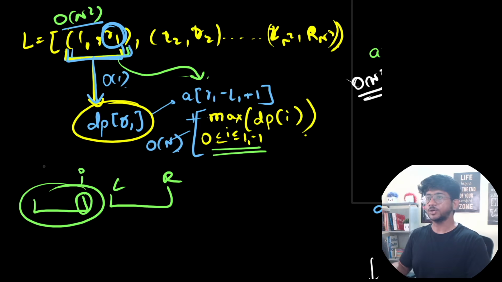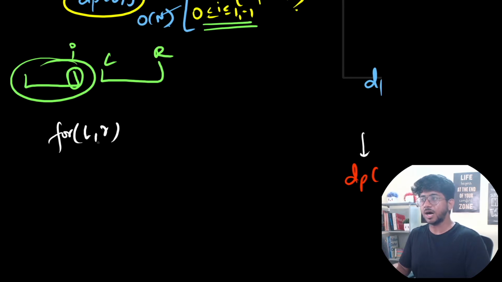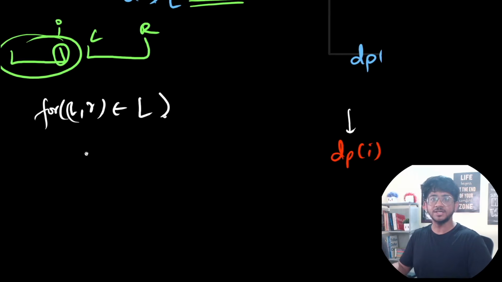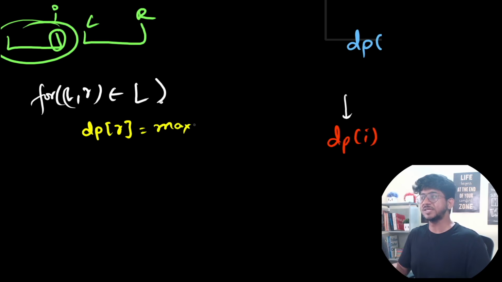If I had to write it, I have to write the transition for every L comma R belonging to the segments in the ordered lexicographical order. DP of R, ending at R, is whatever we could do previously, best, ending at that position, and maybe we can take this segment.